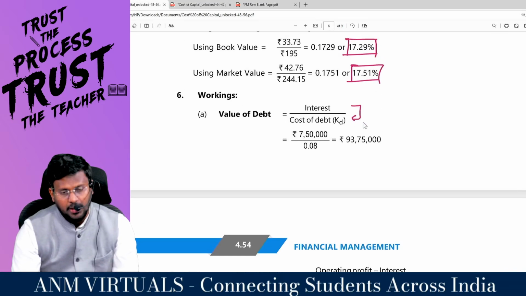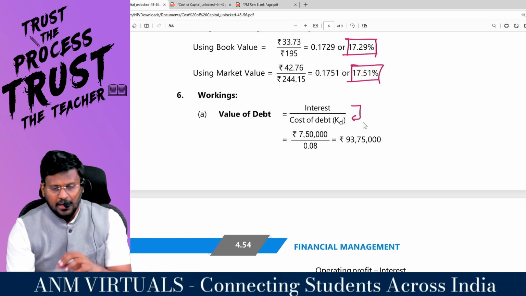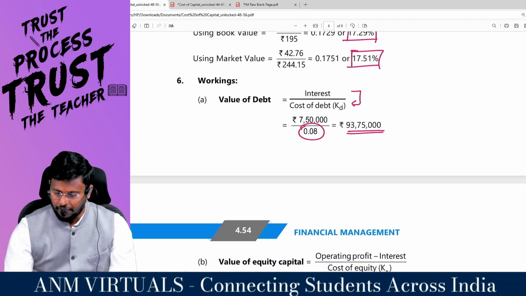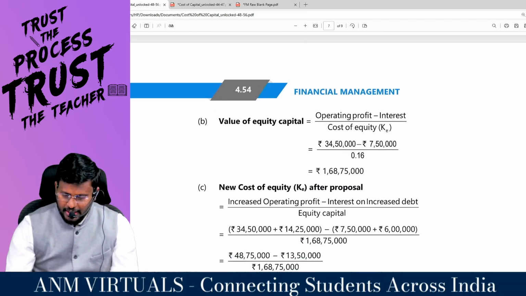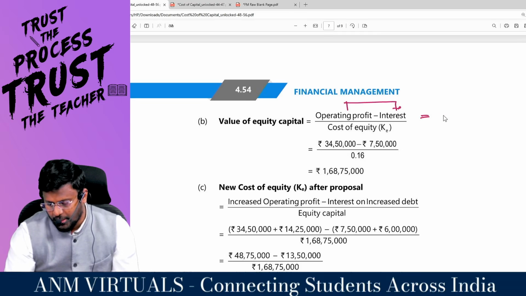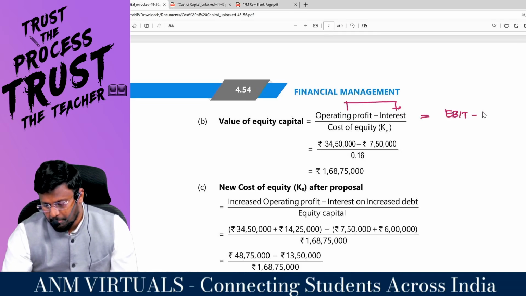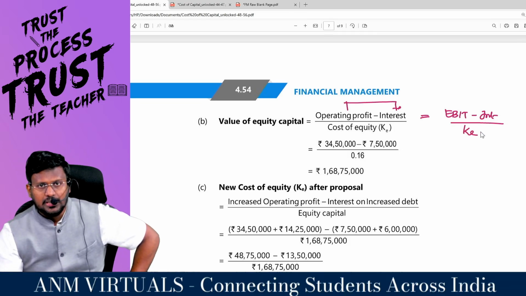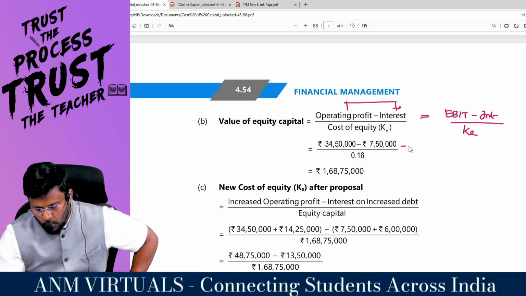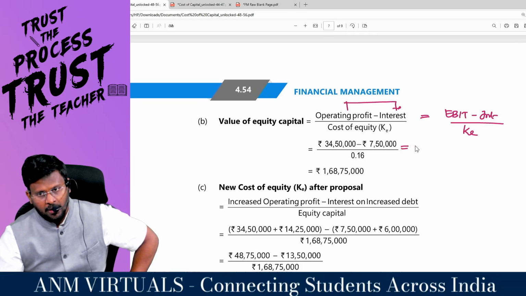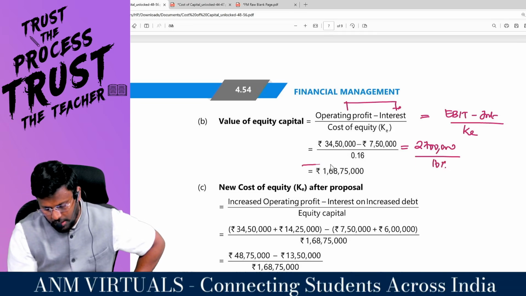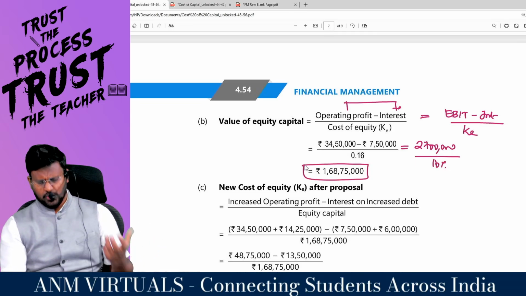Value of debt is equal to I by KD, which is nothing but 7,50,000, the current interest they are paying, and the current interest rate is 8%. So 93,75,000. Comfortable? So value of equity capital is nothing but operating profit, EBIT minus interest, divided by KE. What is the EBIT given? 34,50,000 minus interest. How much they are paying? 7,50,000. So the equity shareholder can enjoy 27 lakhs divided by the KE, 16 percentage, which comes to 1 crore 68 lakh 75,000.